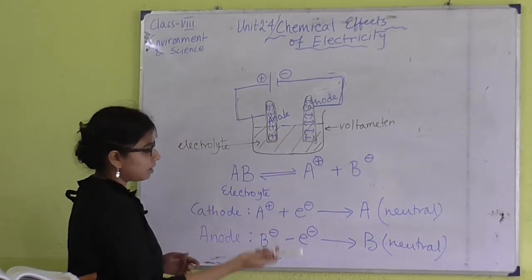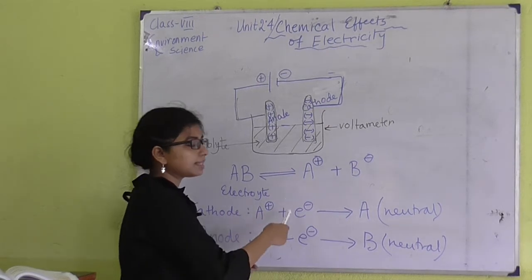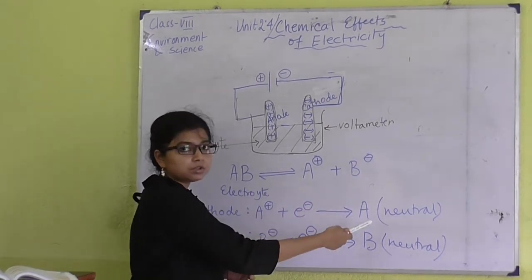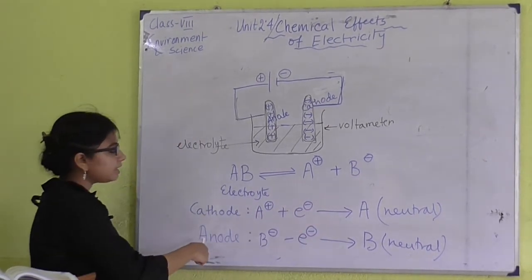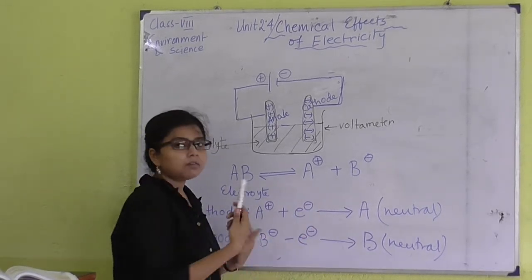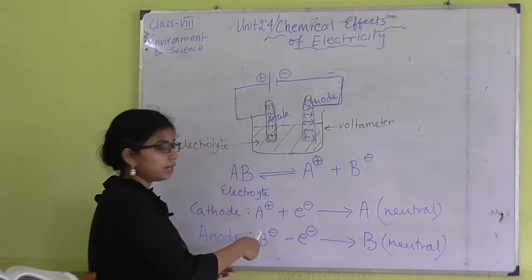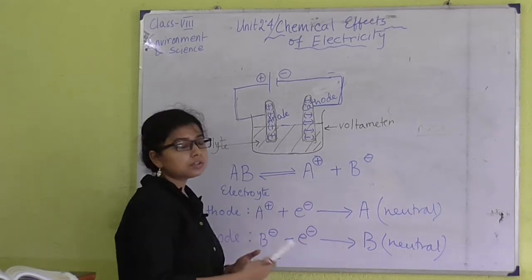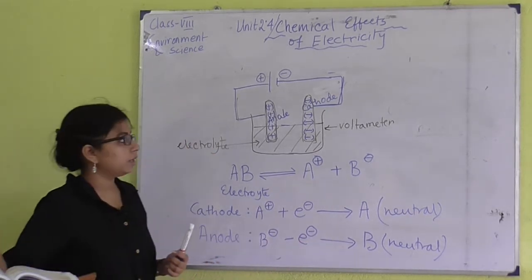After reaching the cathode, cations will accept one electron to make a neutral atom, and after reaching the anode all the anions will reject one or more electrons, depending on their charge. It will also generate a simple neutral atom.